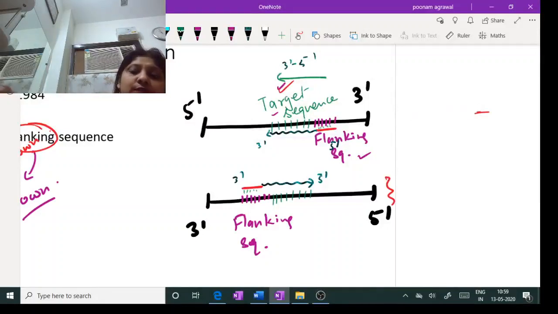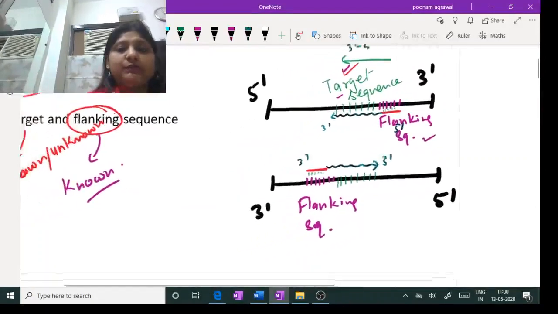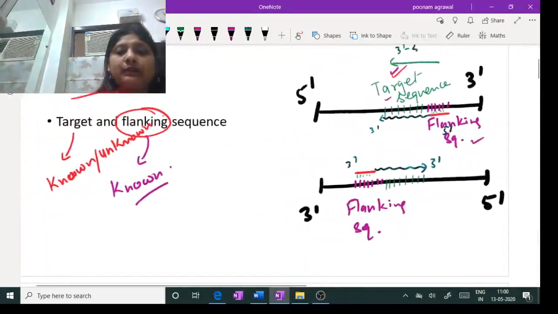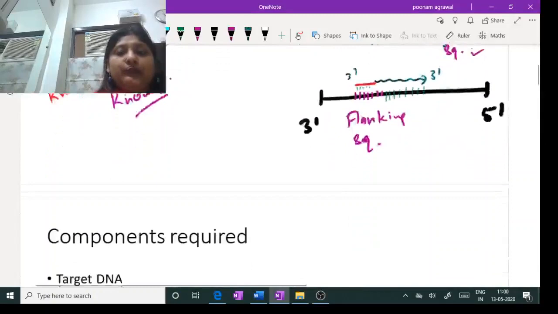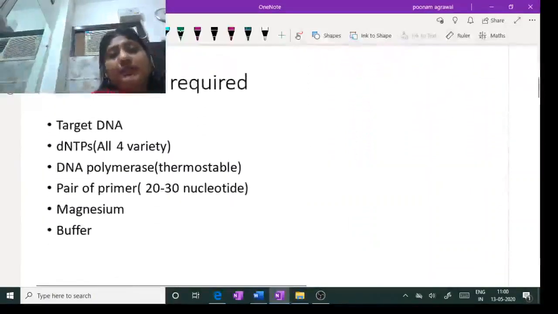So this is how we get 2 sets of DNA at the end of the first cycle. Similarly, when we do the second cycle, from 2 sets we get 4 sets of DNA. So this is how amplification is done, and we need to have many materials in the PCR cuvette.